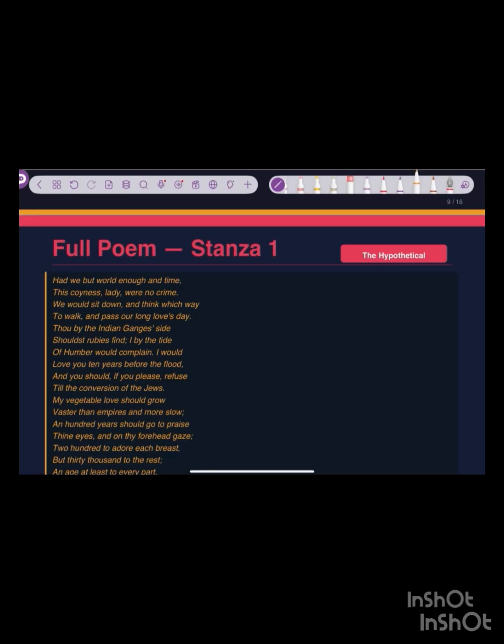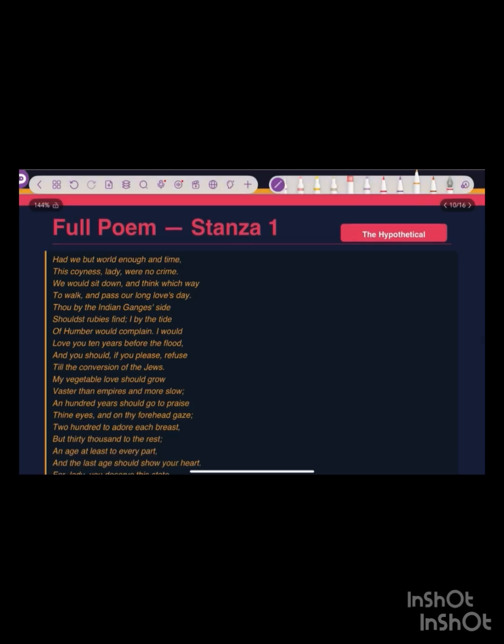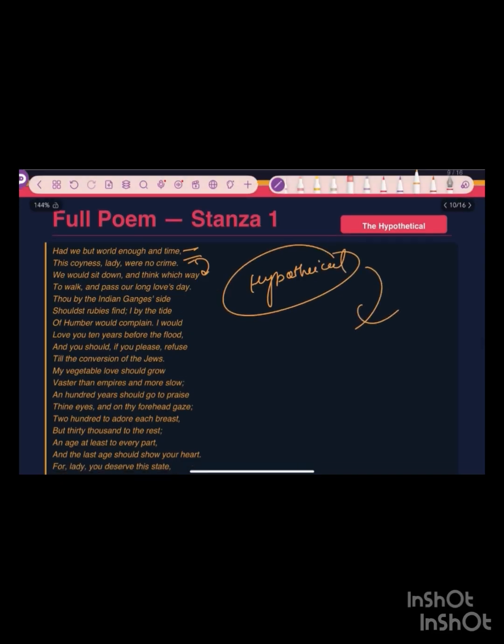Let's read the poem. Had we but world enough and time, this coyness, lady, were no crime. So the speaker, I will explain the two lines. The speaker is telling that, my dear lady, if we had enough time, then this modesty, this shyness, would be no crime. But the fact is that we don't have enough time. But he creates a hypothetical base so that he can respond to the reality.